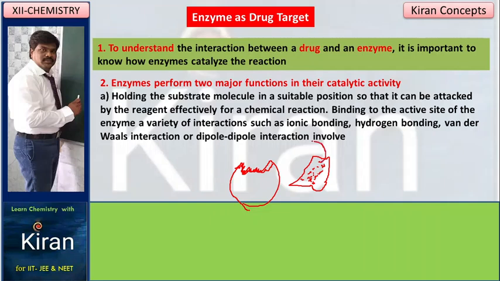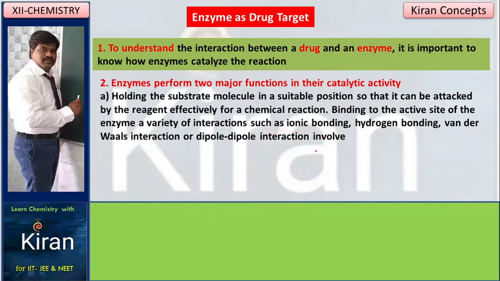The substrate comes and occupies the active site, and it will give a harmful effect to the human being. Before the substrate comes, the drug will come and occupy the space. Now the entire site will be blocked. Hence, when the substrate comes to attack, there is no active site available. In this way, the disease will be prevented.